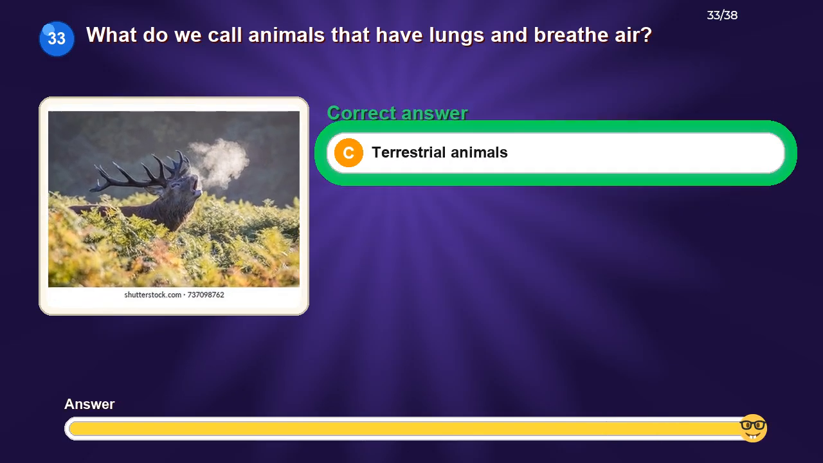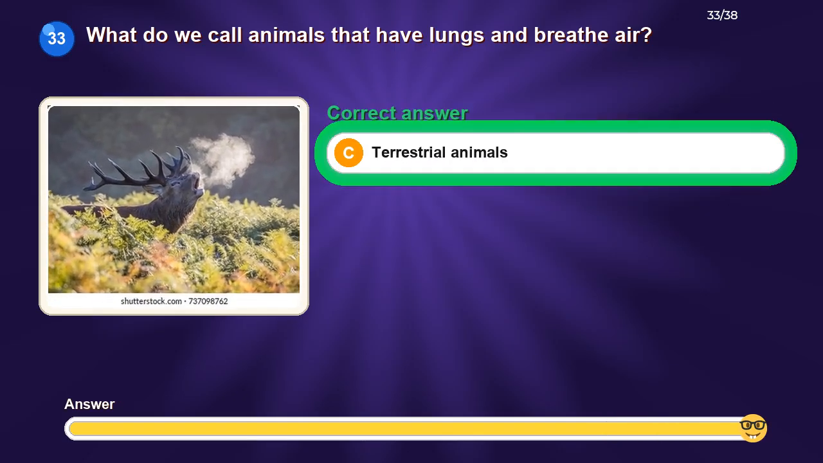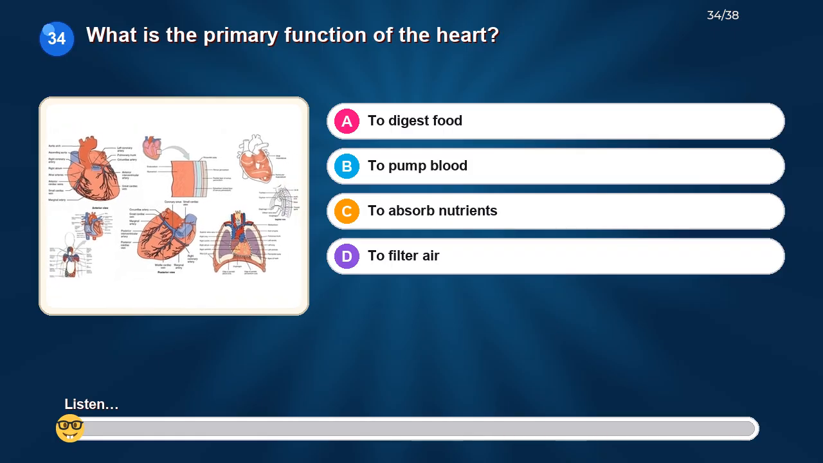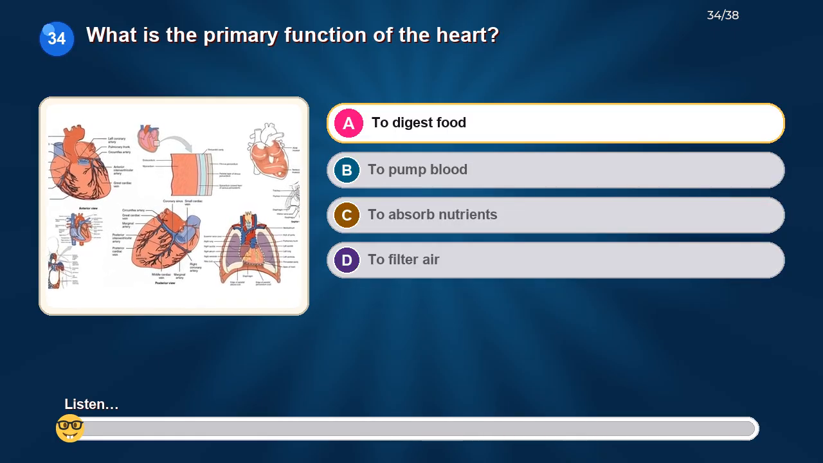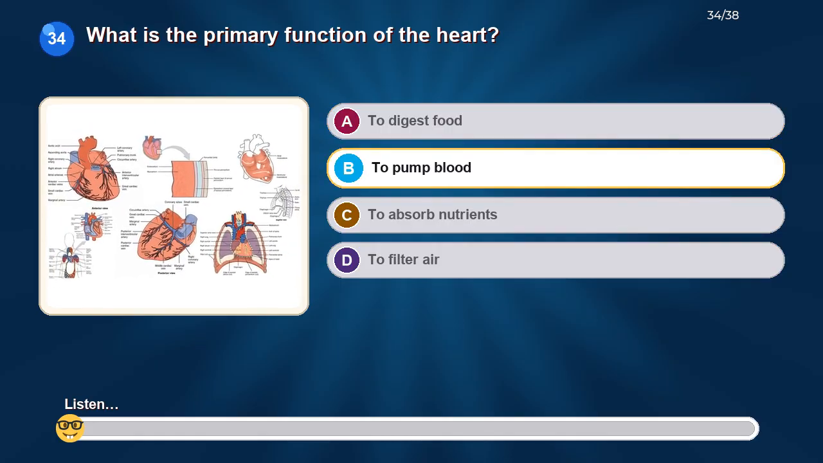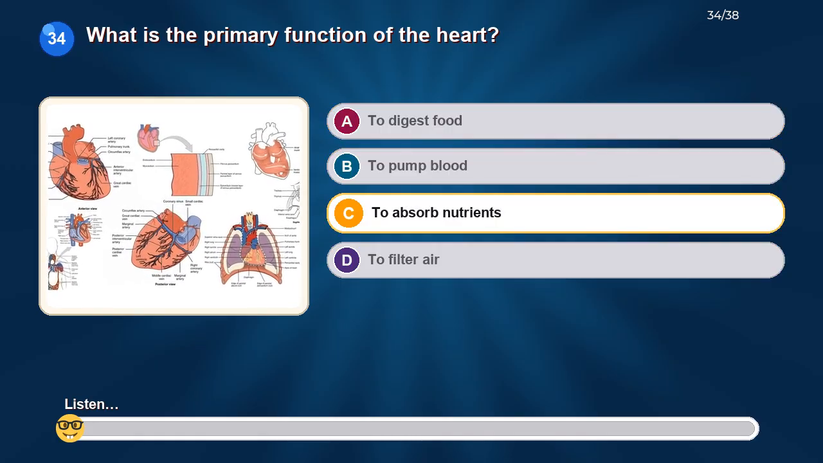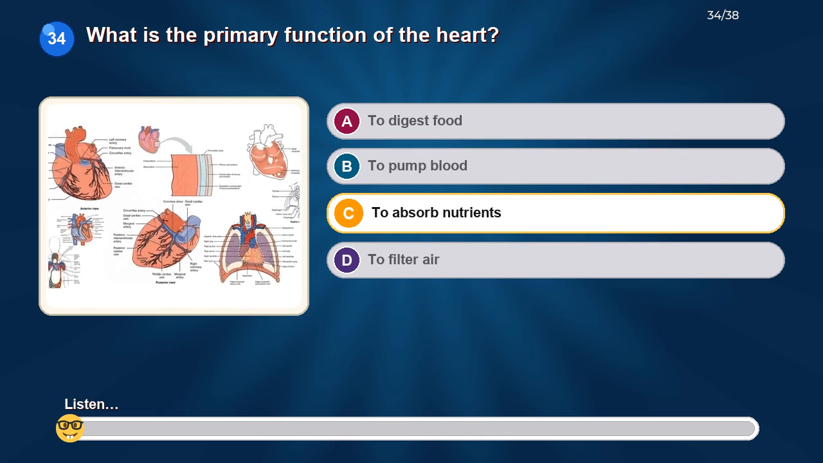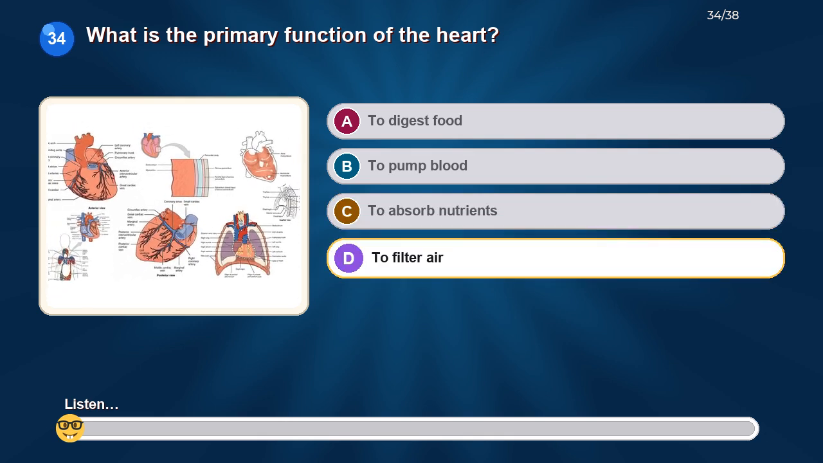The correct answer is terrestrial animals. What is the primary function of the heart? Option A, to digest food. Option B, to pump blood. Option C, to absorb nutrients. Option D, to filter air.